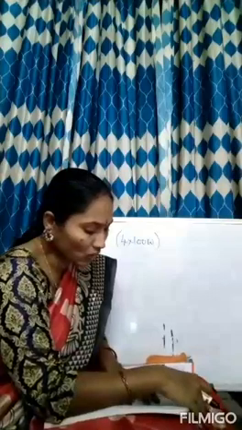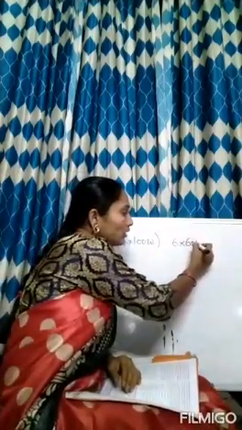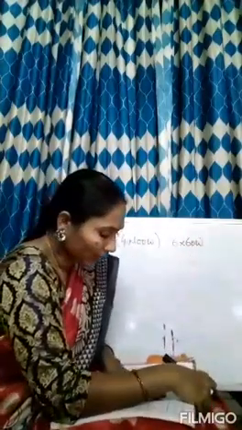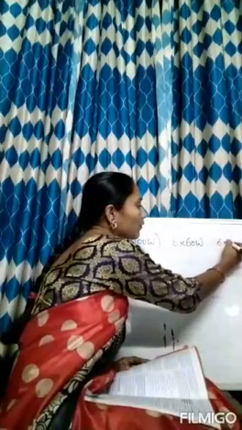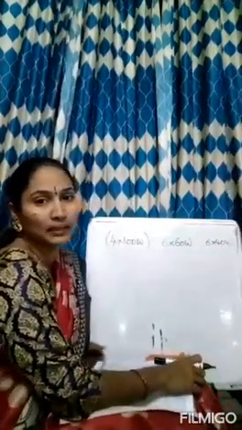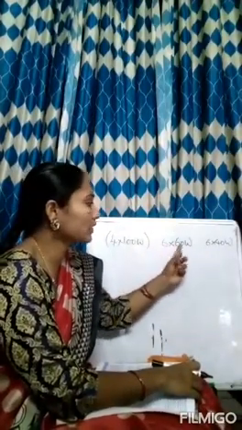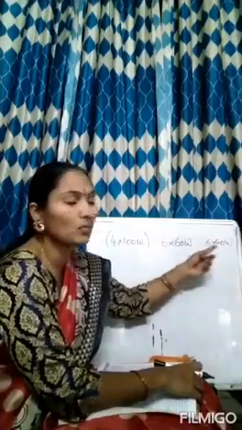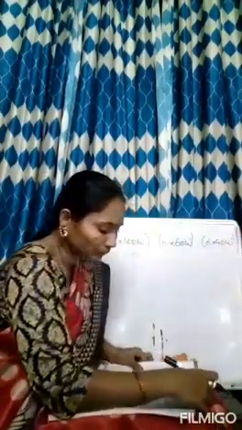And 6 bulbs of 60 watts each, and 6 bulbs of 40 watts each. So we have 4 bulbs of 100 watts, 6 bulbs of 60 watts and 6 bulbs of 40 watts. These are present in our houses.